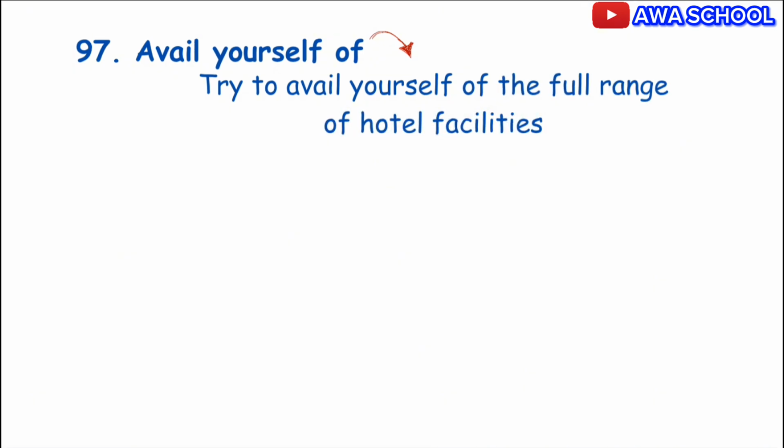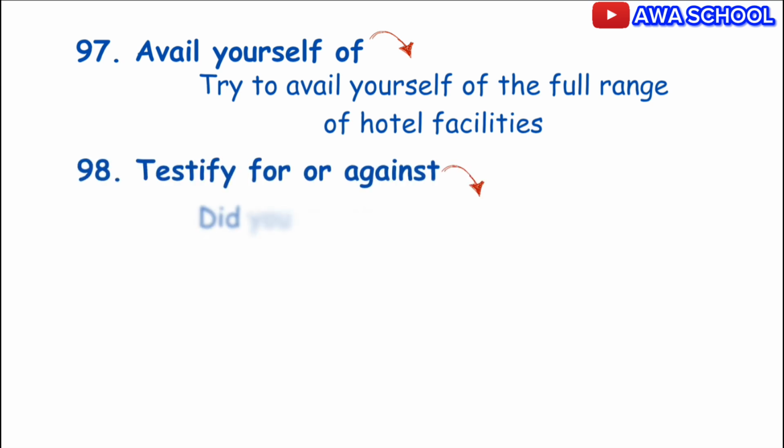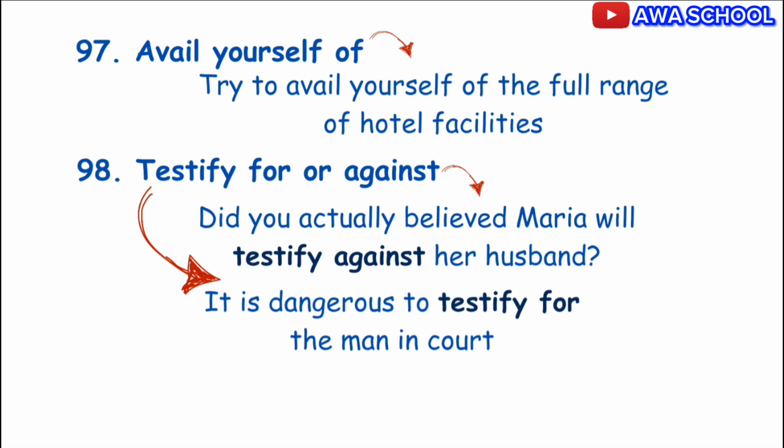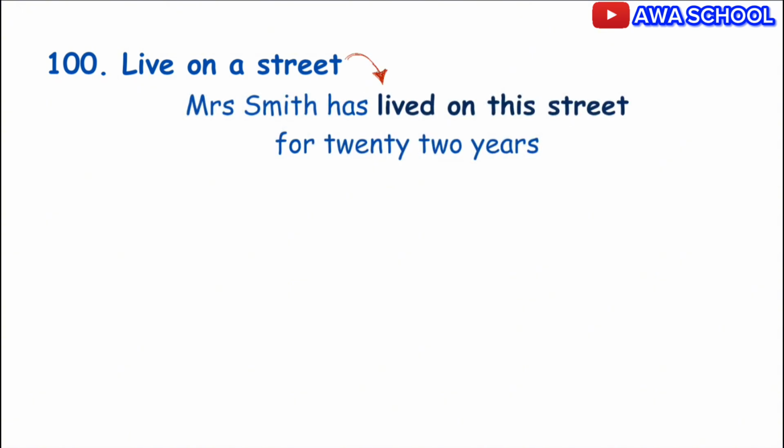Exactly. You testify for or against someone. Example 1. Did you actually believe Maria will testify against her husband? Example 2. It is dangerous to testify for the man in court. Exactly. Now, you live on a street. Example, Mrs. Smith has lived on this street for 22 years.